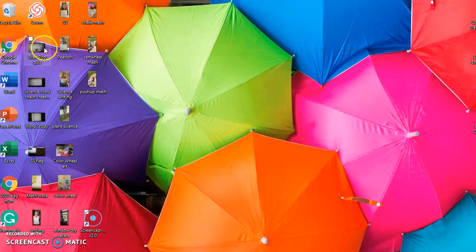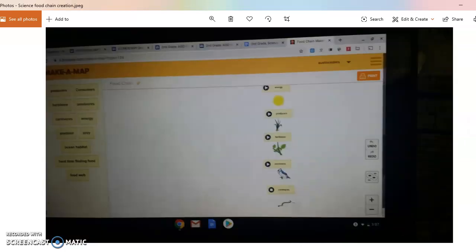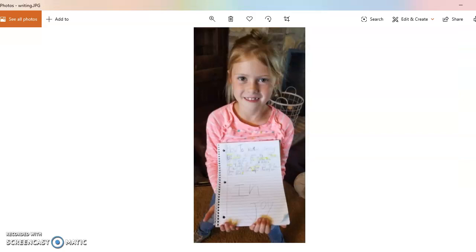Now, I want to give you some ideas of things that you can do to help your teacher. This is a BrainPOP quiz, and if you can see, they took a picture of the screen so that I could see this was a science lesson and the lesson on food chains and what the grade was on this lesson. Here is one of the activities where the student had to make their own food chain and put it together so that I can see what they're doing. This is a spelling activity in the writing. If you don't have a printer to print out any of the assignments, then just use a notebook.